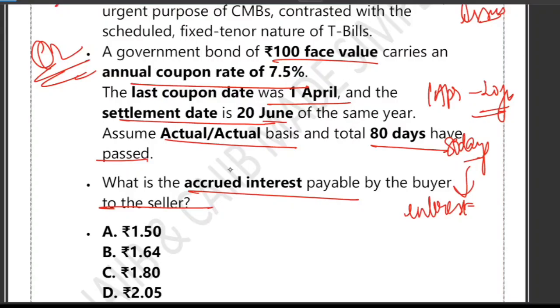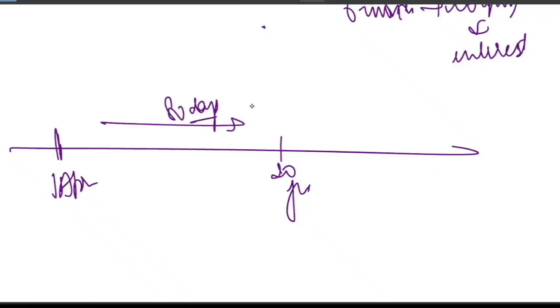What is the accrued interest? Suppose that it pays a fixed interest every 6 months. That is called the coupon. So during these 80 days, the seller earned interest. Obviously, whoever sold the bond would have earned interest during these 80 days. But they are selling the bond before the next coupon day, because the next coupon day is scheduled in 6 months, which means 180 days. They are selling before 180 days. So the buyer must compensate the seller for the interest earned so far.